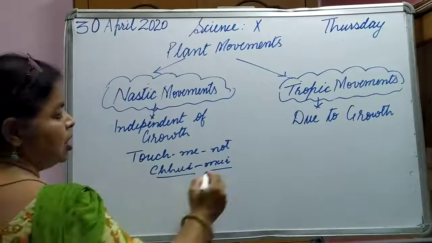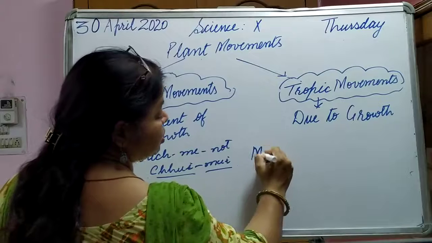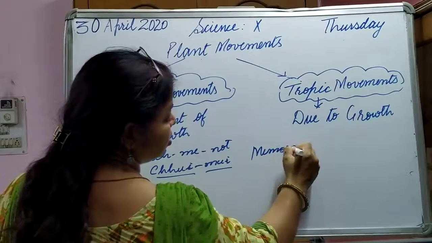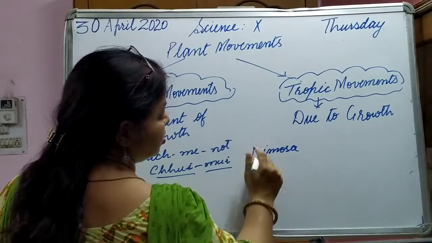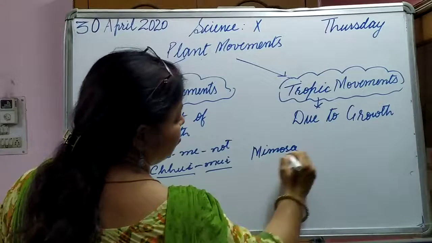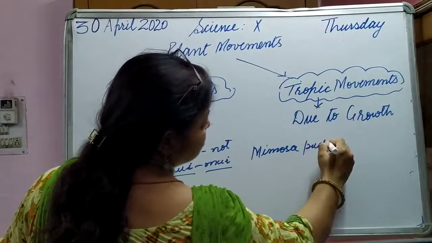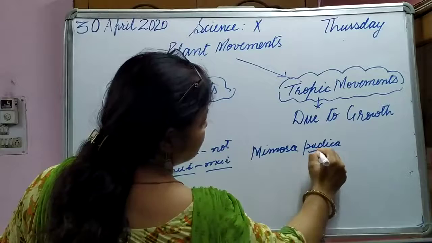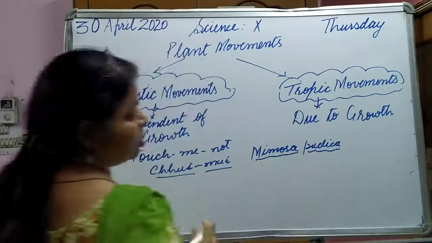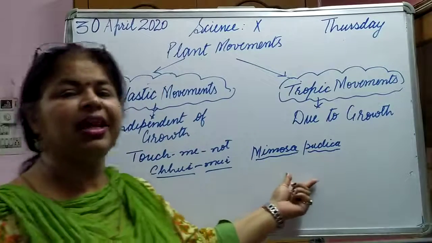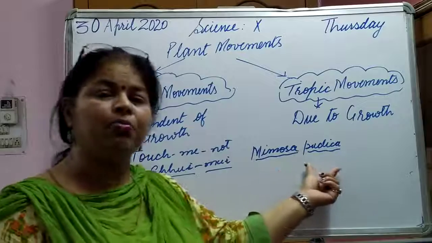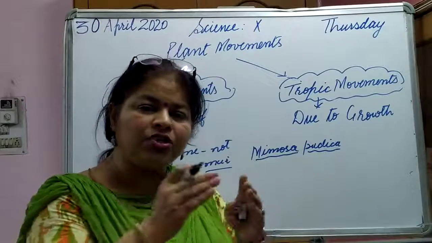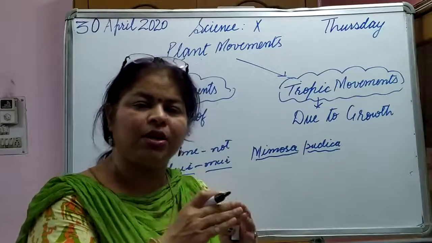Yesterday also it was taken. It is Mimosa pudica. Always underline them because it is a scientific name. Mimosa pudica.